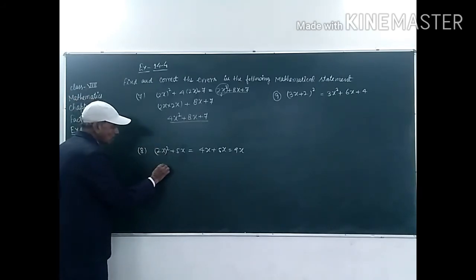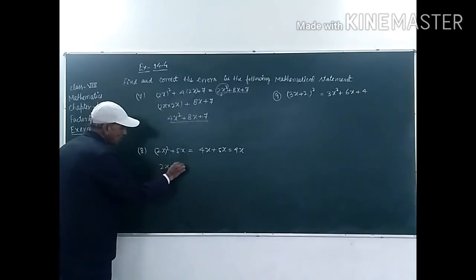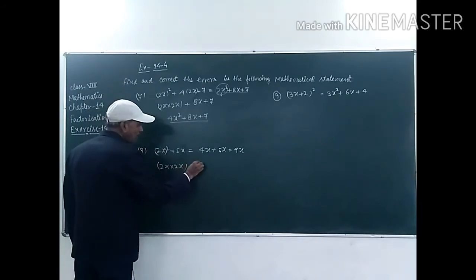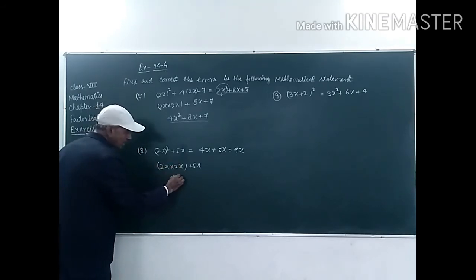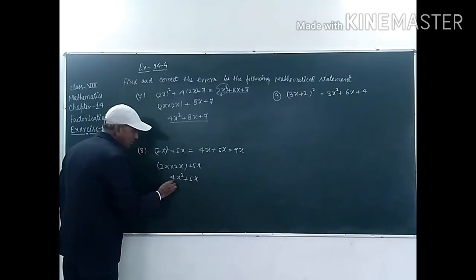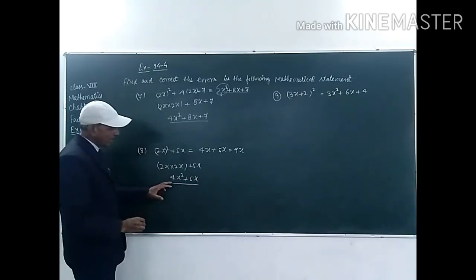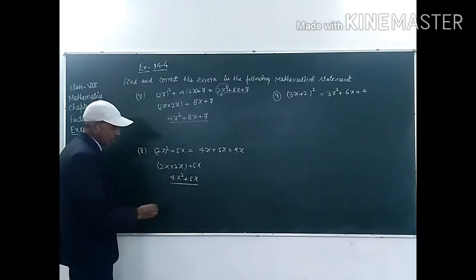So it will be 2x into 2x, because it is the whole square of 2x, plus 5x. It will be 2 twos are 4, x into x is x squared, plus 5x. So the answer will be 4x squared plus 5x, student.